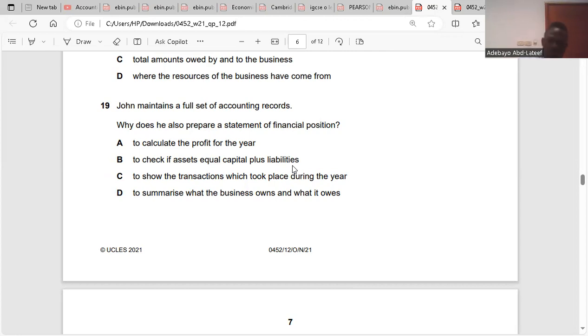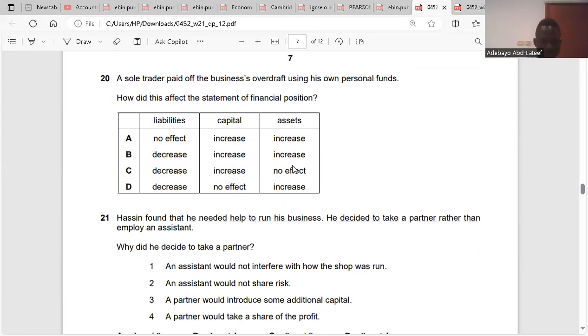D. Question 20. A sole trader paid off the business overdraft using his own personal funds. How did this affect the statement of financial position? Liabilities will decrease. Capital will increase. Assets will have no effect because it is capital. Is it clear? Yes, so the answer is C.